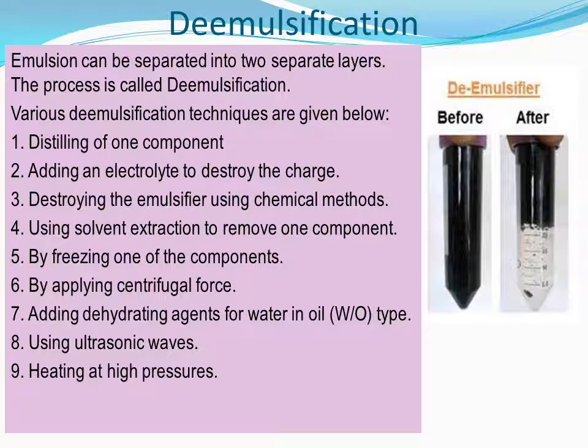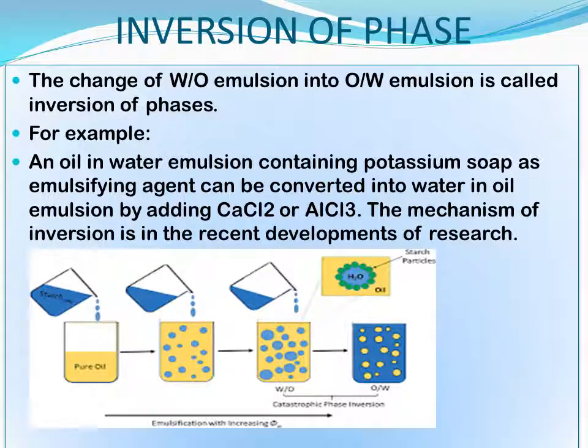And using ultrasonic waves: by passing ultrasonic waves, the emulsion can be de-emulsified. And then heating at high pressure. So under a high pressure atmosphere, you have to heat the content. Naturally at high pressure, when you heat the content, the emulsifier action is retarded and it can be de-emulsified easily. So these are the methods of de-emulsification.